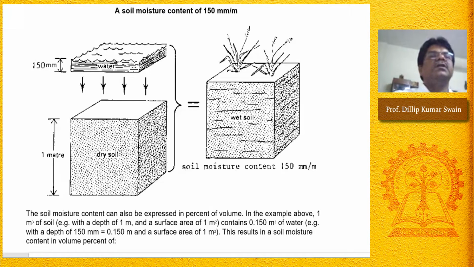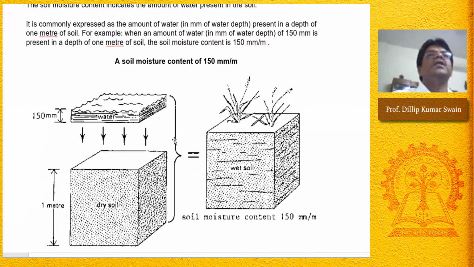This soil volume contains 150 millimeter height of water. So when 150 millimeter of water is present in a depth of 1 meter of soil, we can say 150 millimeter depth of water per meter of soil. This, as a height or column basis, is also expressed on volume basis.